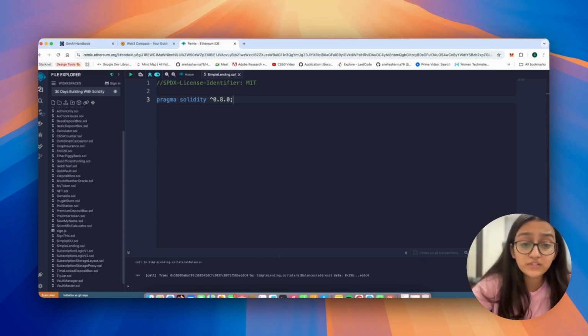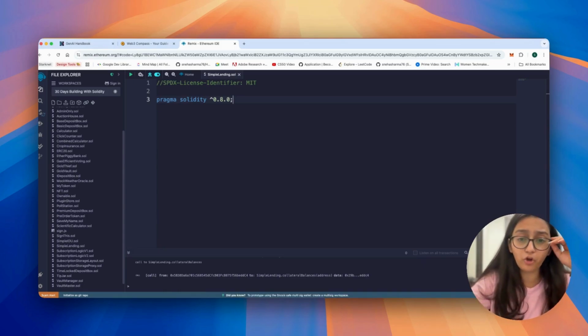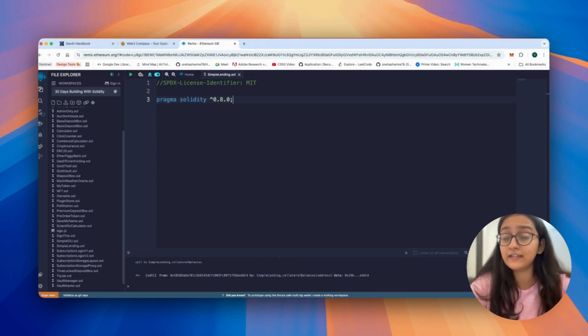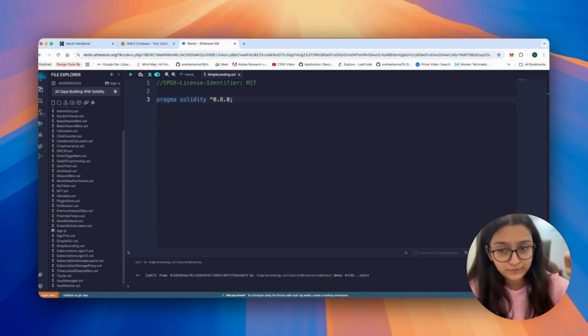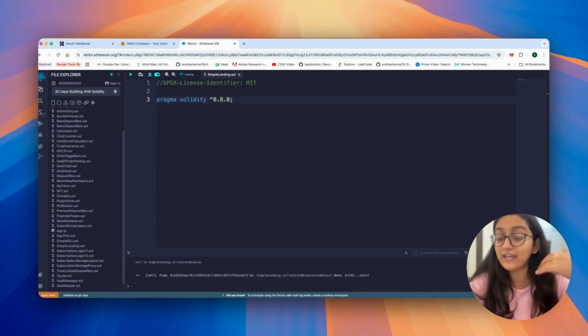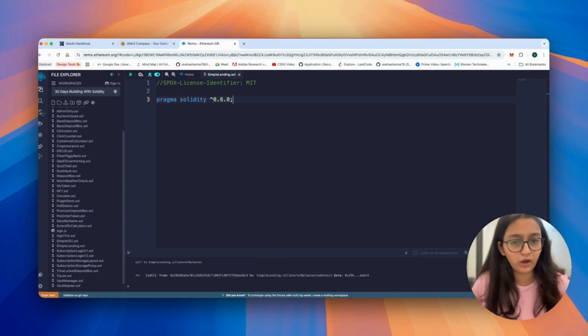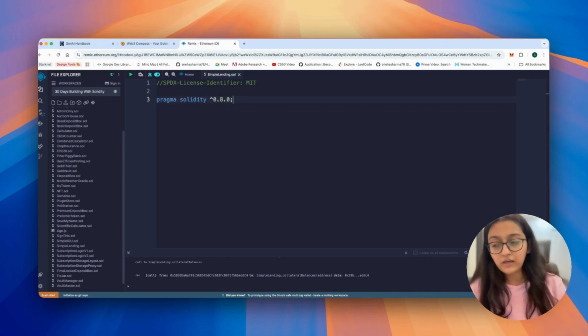DeFi is one of the most game-changing movements in the blockchain space. It's about rebuilding the entire financial system, lending, borrowing, saving, trading, doing it without centralized institutions and without any middlemen involved. So you just code open, transparent, and unstoppable code that anyone can interact with. That's what really makes DeFi so powerful.